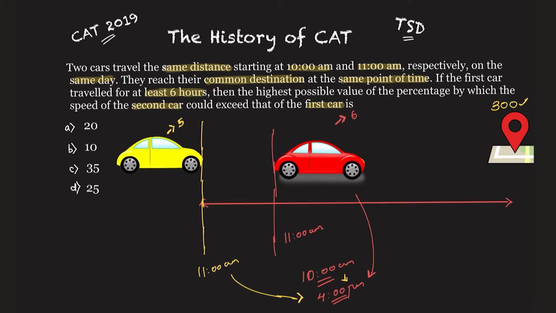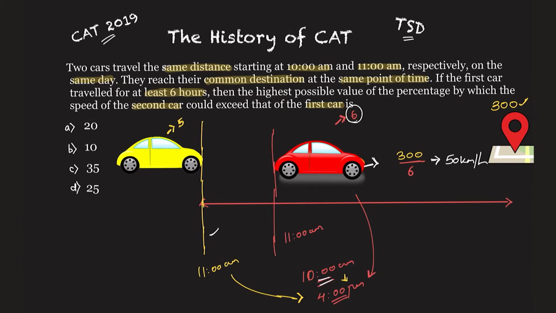If the total distance is 300 and this car is covering the distance in 6 hours, started from 10 and covering it in 6 hours, can you tell me what is the speed of the red car then? 300 is the distance traveled in 6 hours. So what is the speed of this car? That comes out to be 50 km per hour. Quite an understandable thing.